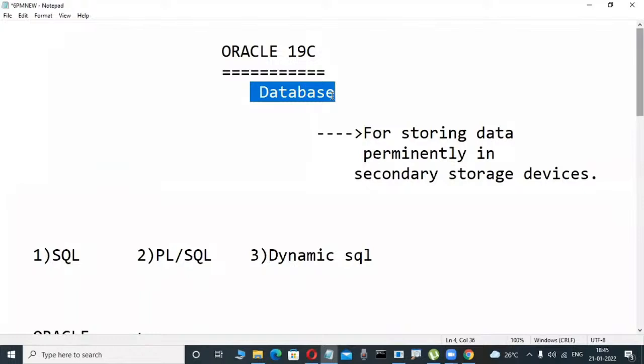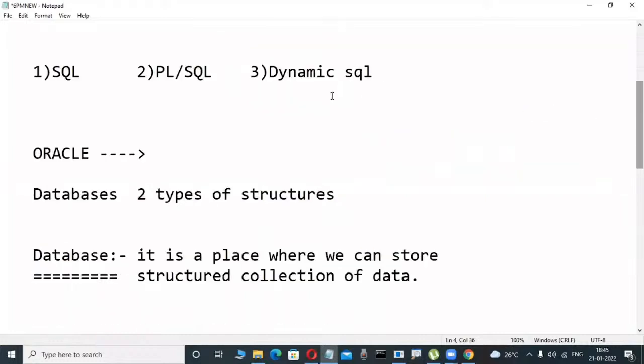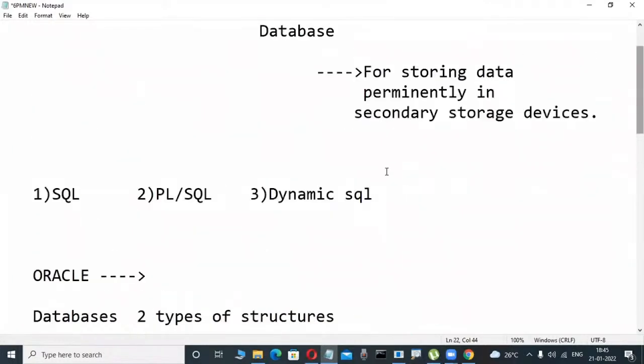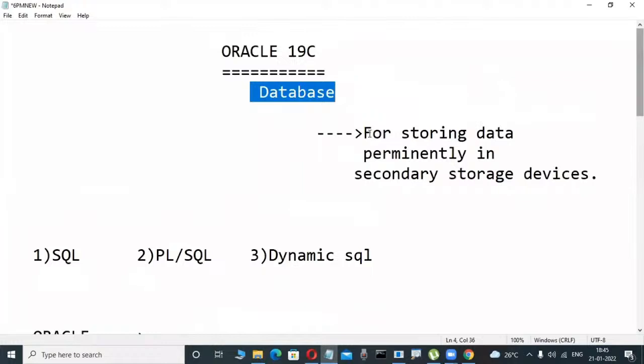What is a database? If anybody asks, as developers we say it is a place where we can store a structured collection of data. That is the logical side. What is the purpose of databases? Not only storing data permanently, but also retrieving and fetching data efficiently from some place.